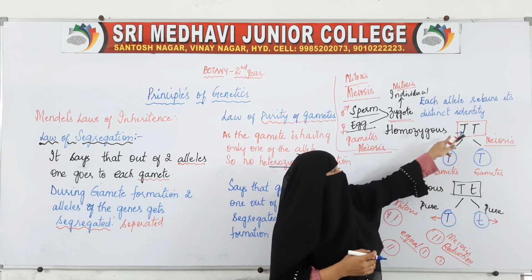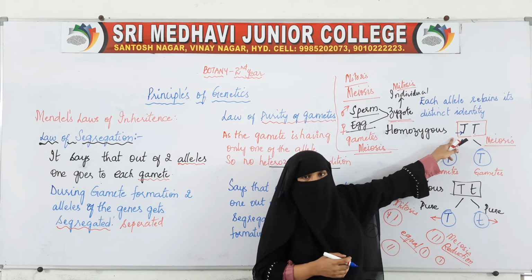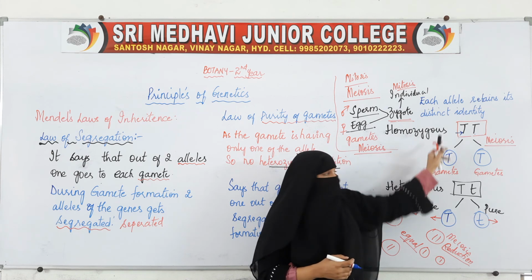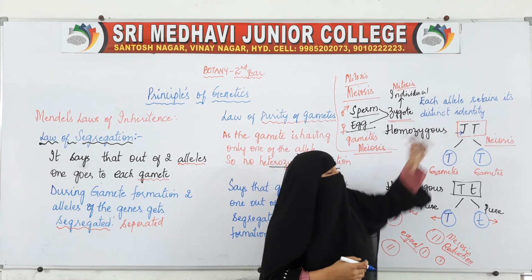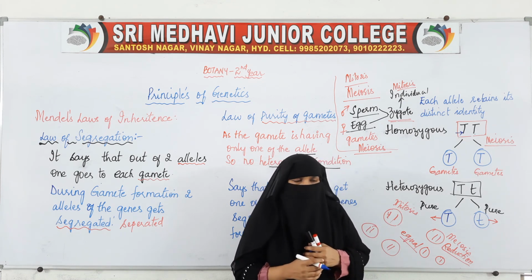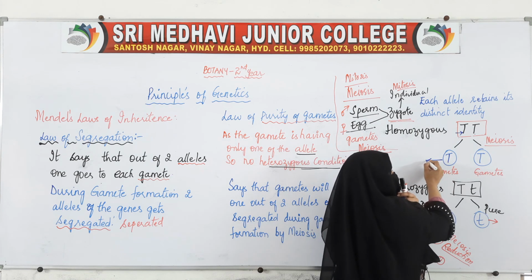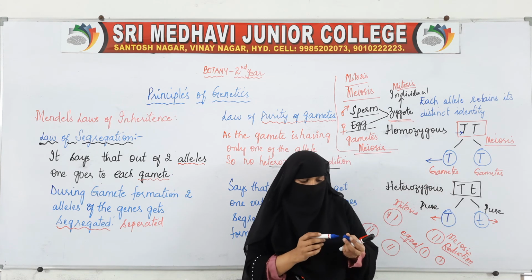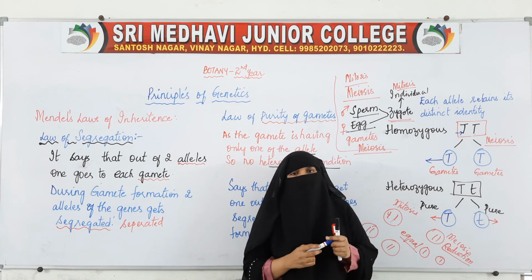So even when both the alleles were together, each of them had its distinct identity, and when they get separated also, each of them will have its individual identity.